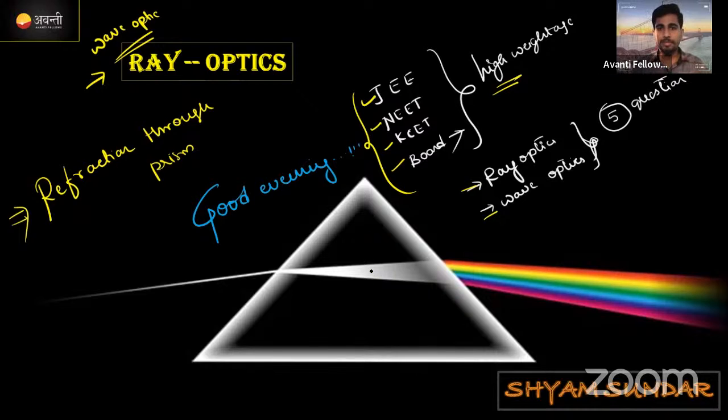We can expect a minimum of 4 to 5 questions in JEE and NEET from these two chapters. If you are completely thorough with these two chapters, that means minimum 4 questions, which means 16 marks.